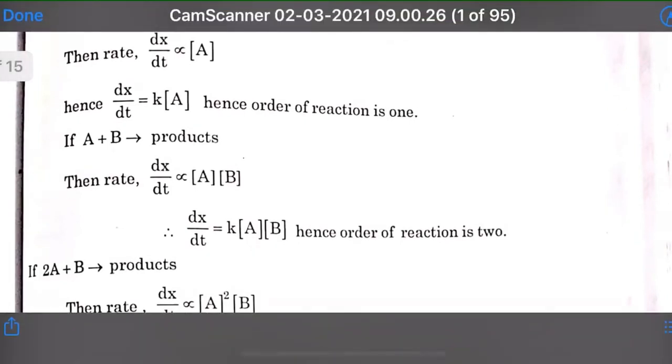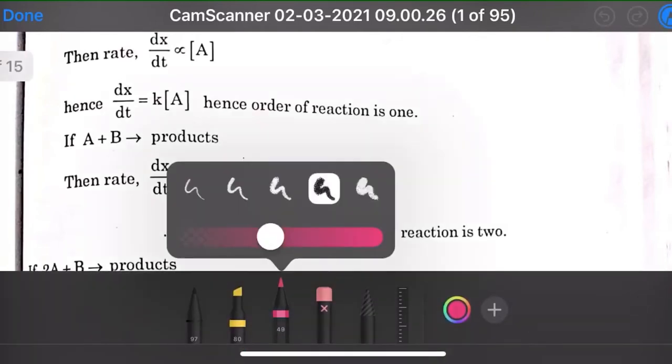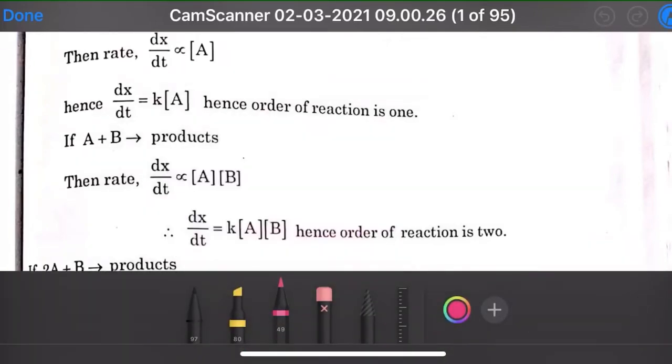Now we consider the rate dx/dt proportional to [A]. If A plus B gives product, the rate of reaction dx/dt is proportional to the concentration of A and the concentration of B. Now dx/dt is equal to k[A][B], hence the order of reaction is 2.